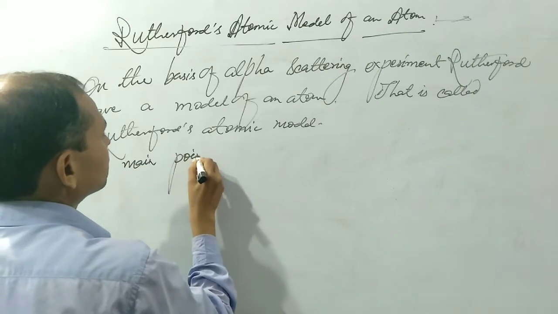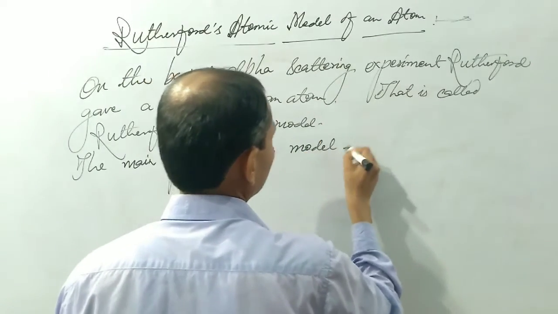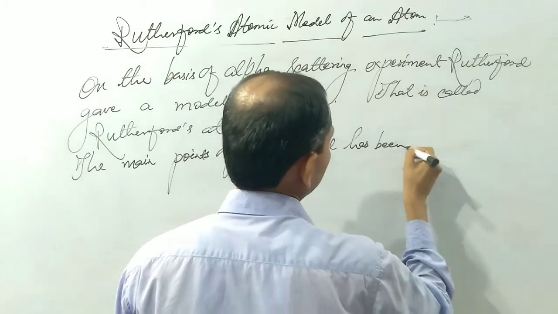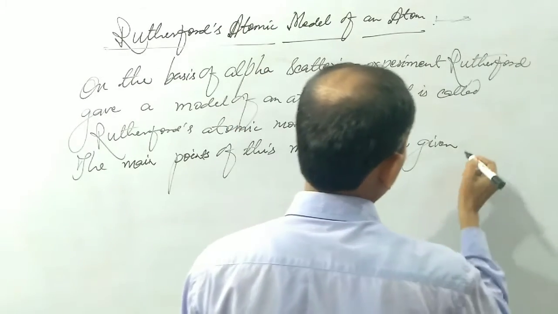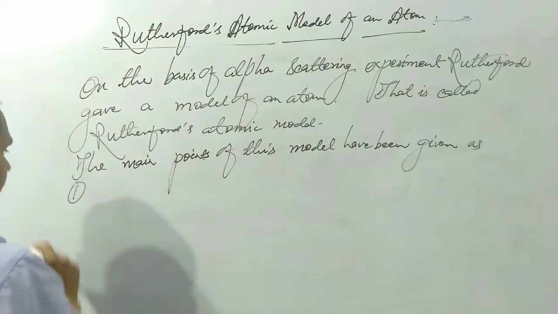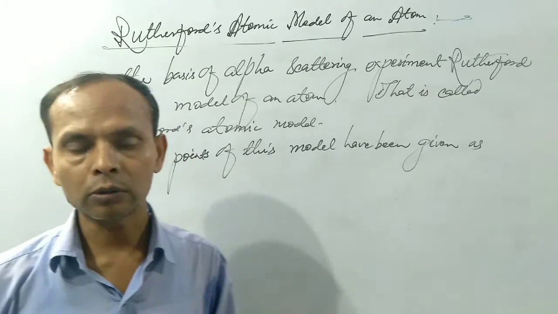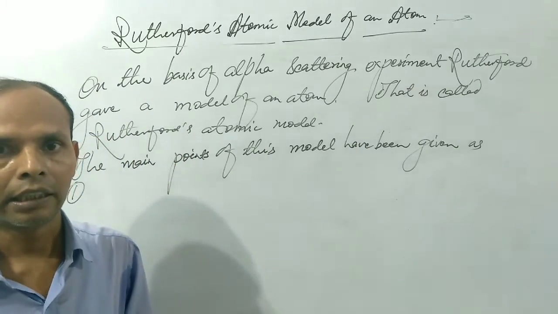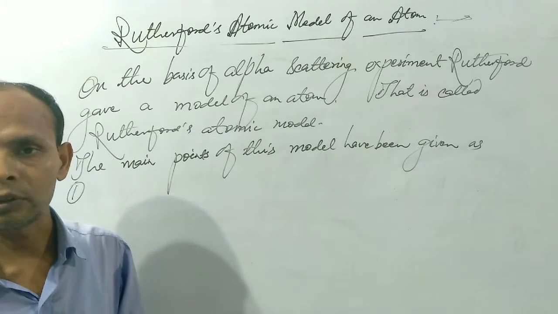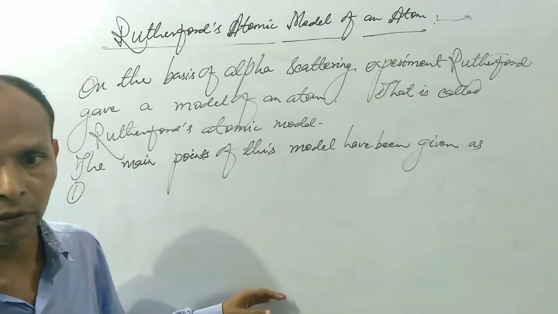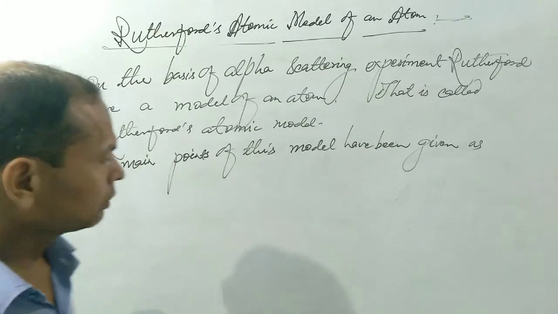The main points of this model have been given during the alpha scattering experiment. The observation was found. On the basis of this observation, he has given a result, as well as he has also presented a new model of an atom that is called Rutherford's atomic model. Some of the main points have been listed below. The first point is,